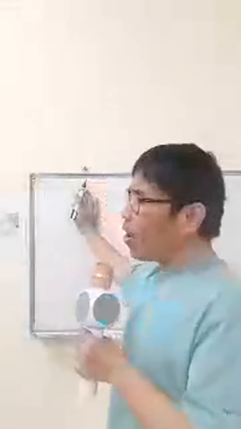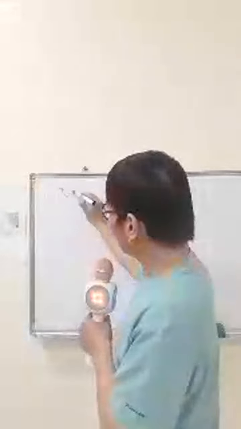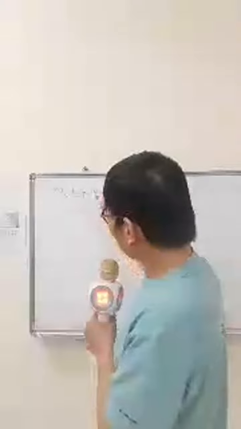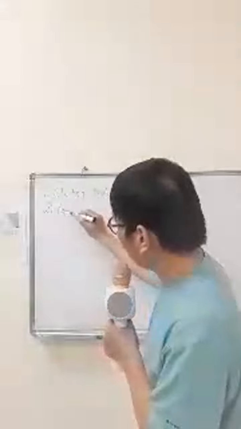The first one is the octet rule. And then we also have the Pauli exclusion principle.